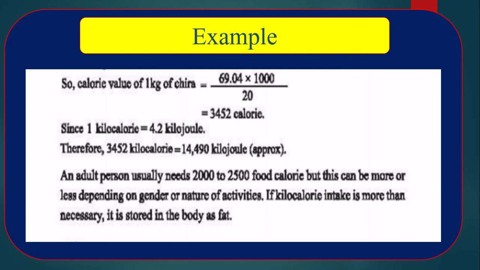An adult person usually needs 2000 to 2500 food calories, but this can be more or less depending on gender, that means male and female, or nature of activities. A hard worker needs more, and those who don't perform physical activities at all need a lesser amount of food calories.